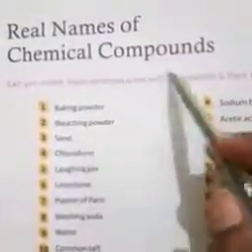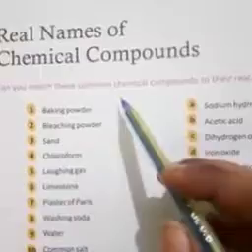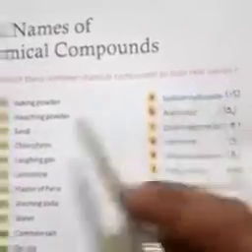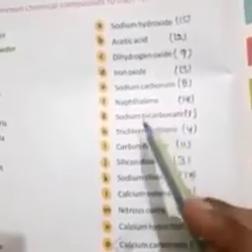Student, open page number 34. Real names of chemical compounds. Can you match these common chemical compounds to their real names? Number 1, baking powder. Baking powder, sodium bicarbonate. Mention 1 in front of G.